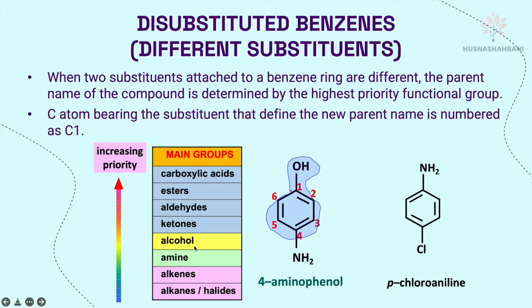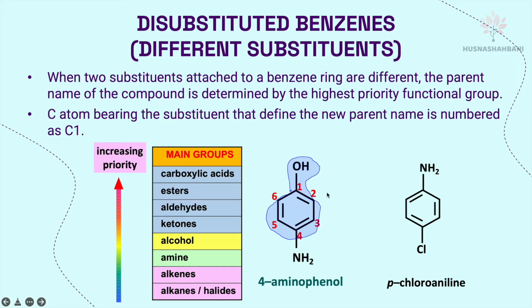Here you are comparing between alcohol and amine. So alcohol and amine, if you look at this table, alcohol has higher priority than amine. So alcohol will be the parent. So you name this as phenol, not aniline. Because if amine is the parent, you call it aniline. But now, alcohol has higher priority, so alcohol will be the parent. So the parent name is phenol.